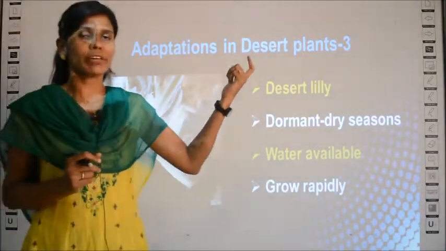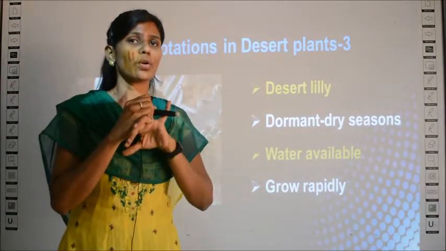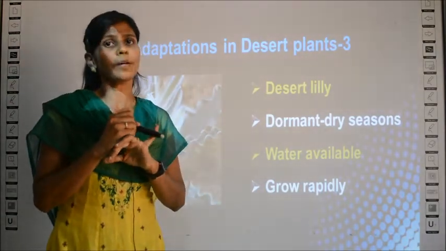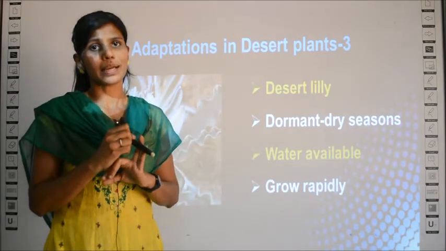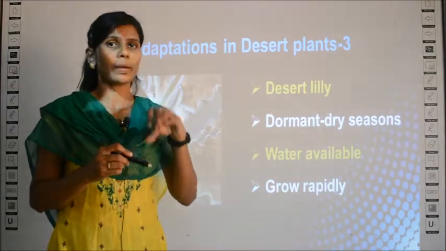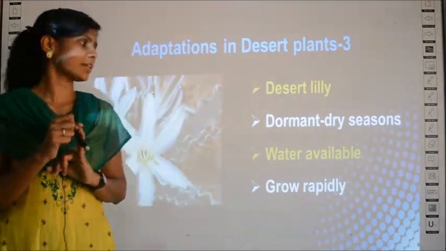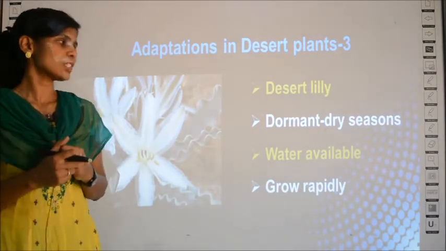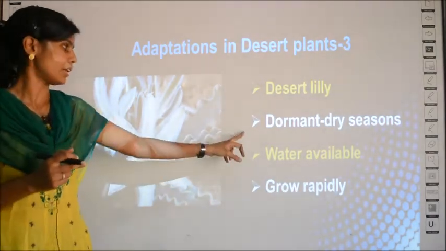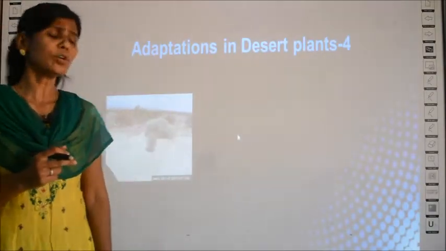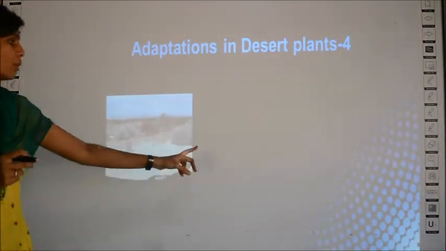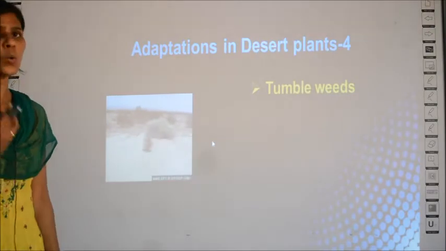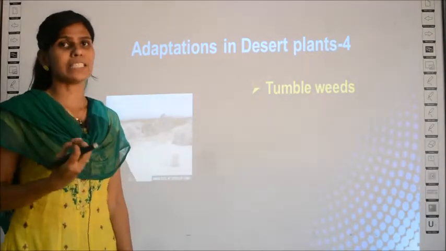Okay, so the first adaptation is that they have the property of conserving water. The second adaptation is they have deep roots to penetrate until the groundwater table, and the third adaptation is being dormant whenever water is unavailable. And two more adaptations we have. The fourth adaptation is how they manage to multiply.